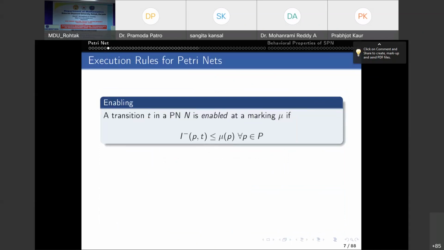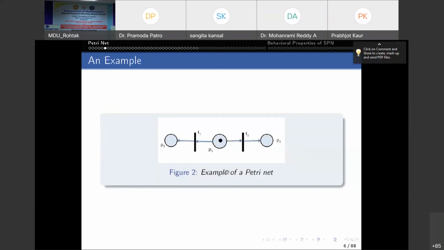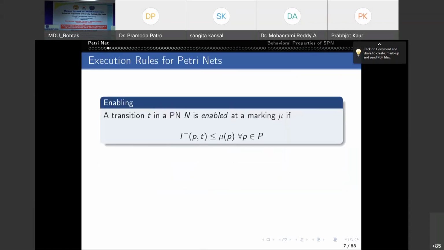Now, this is the structure of the Petri net. But I am saying it is a discrete tool, this is nothing but a discrete dynamical system. So from where do the dynamics come into the picture? Dynamics come into the picture by the execution rules for a Petri net. See, any transition, or you can say event, can occur, right? So any event can occur means execution rule.